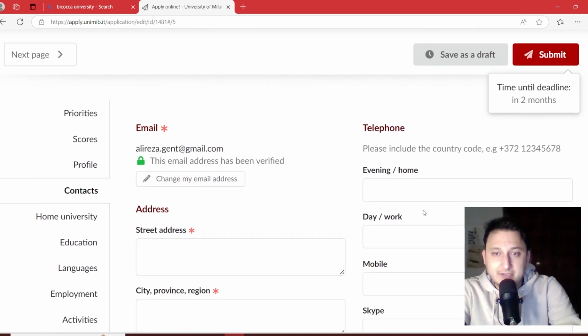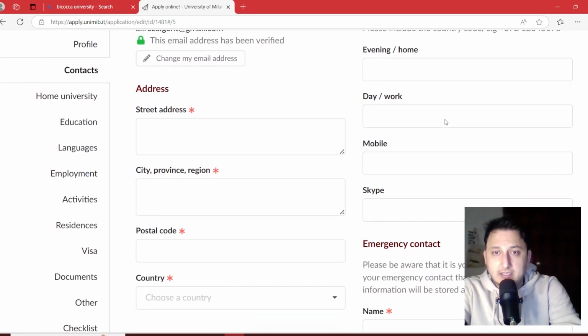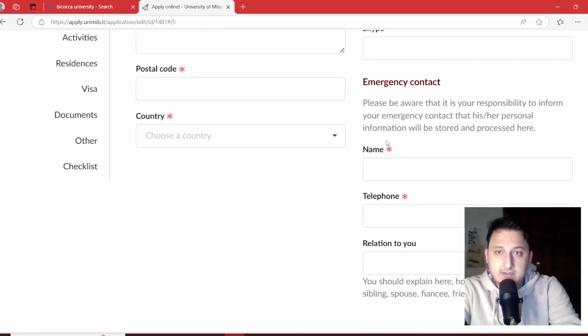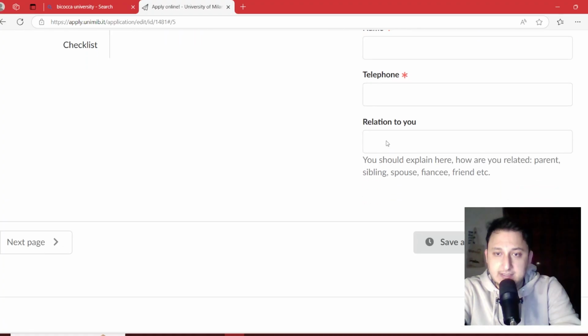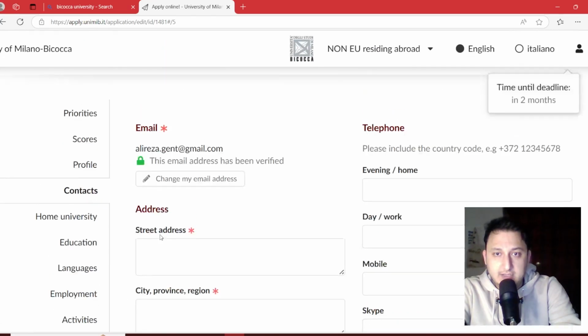Also the telephone number, it's not necessary, but I advise you to add your telephone with plus your country code and then the number. Also you can add your Skype if you have, and your emergency contact, for example your parents or your siblings, and you can write the relation to you. In each step you can save as a draft and go to the next step.